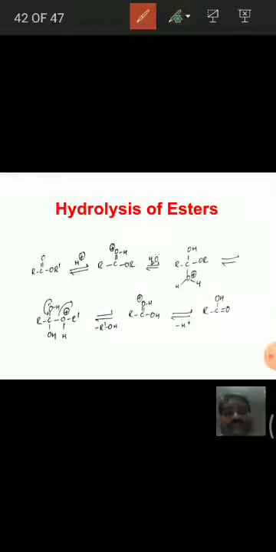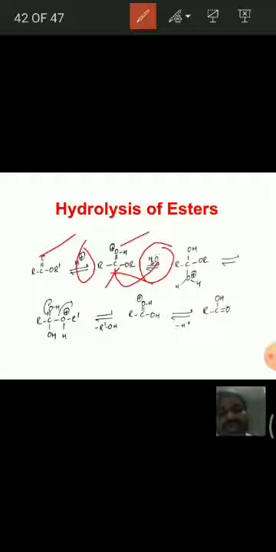See here, this is the mechanism of the acid catalyzed reaction. In this, first protonation takes place on oxygen, then followed by addition of a water molecule at this carbonyl carbon. Then in the third step, shifting of a proton to this oxygen.